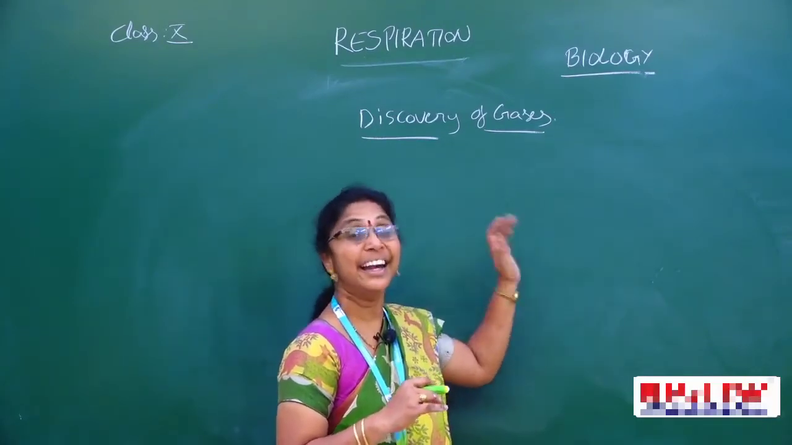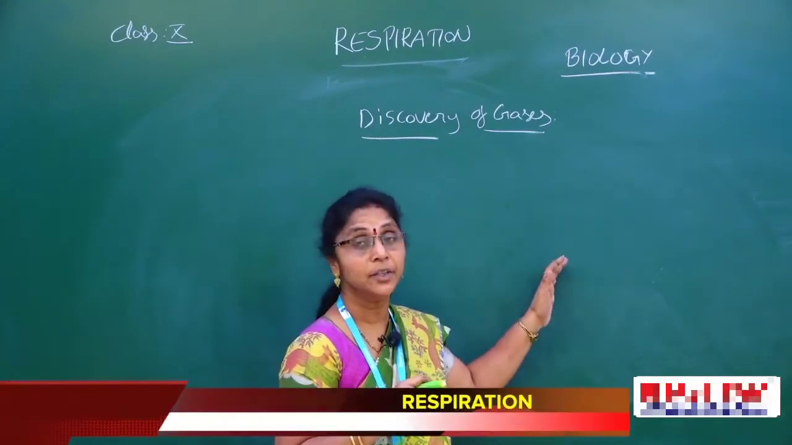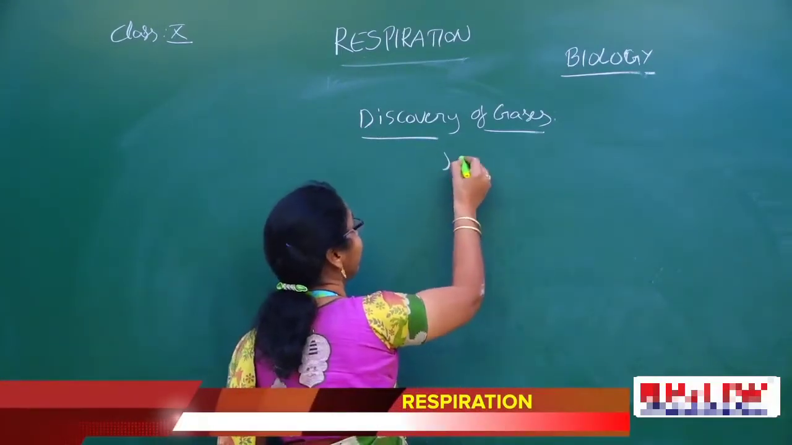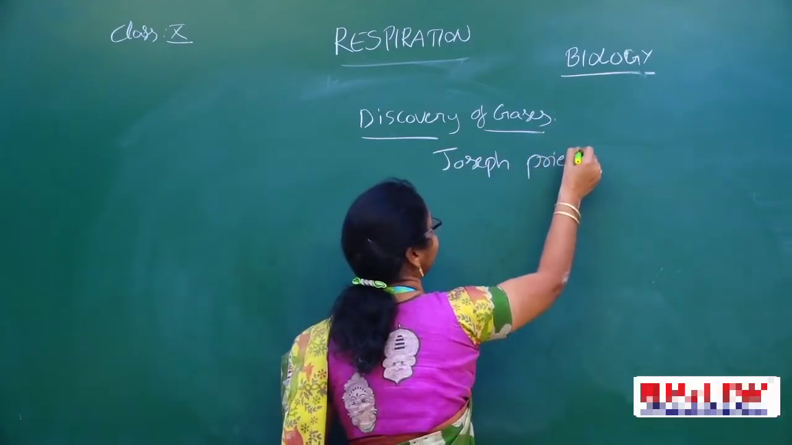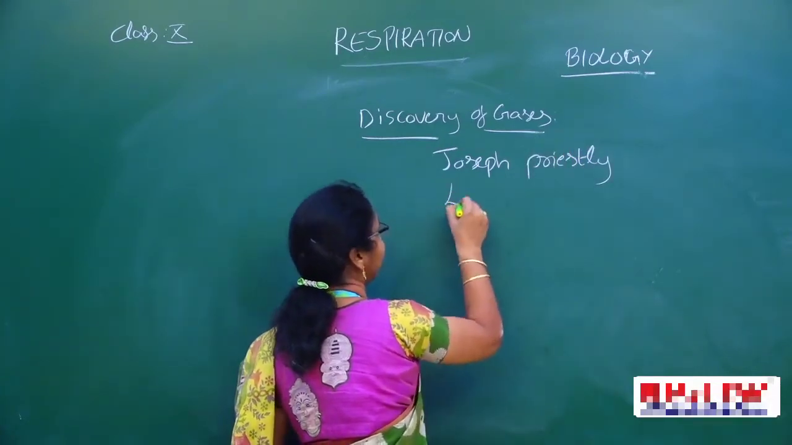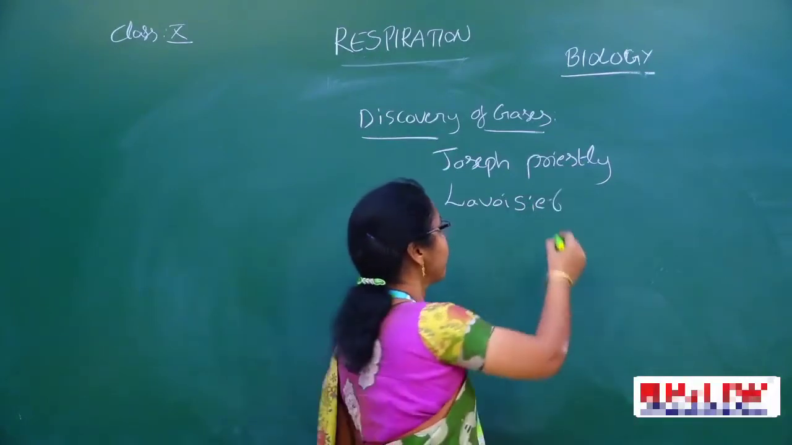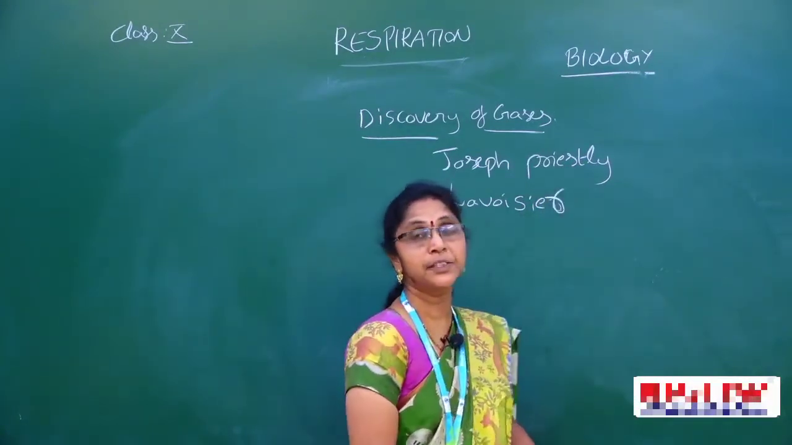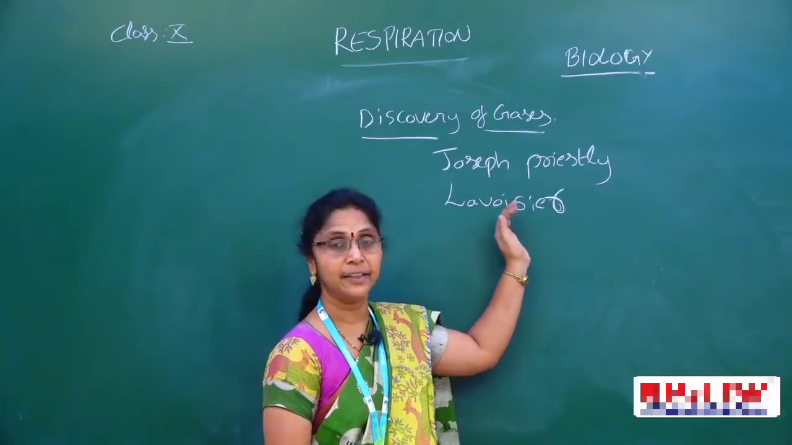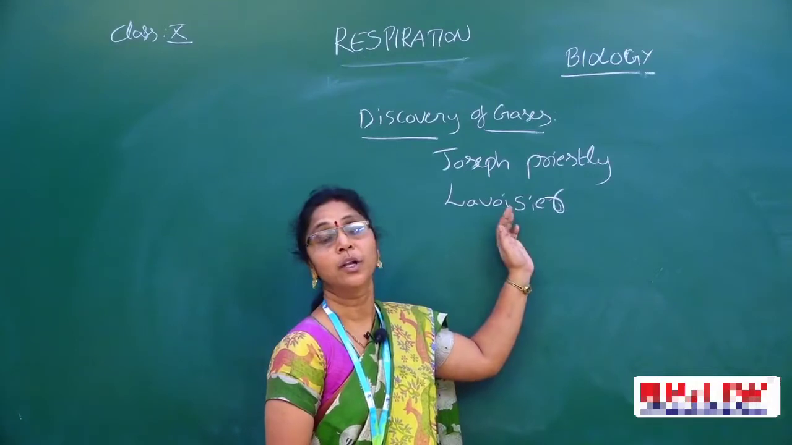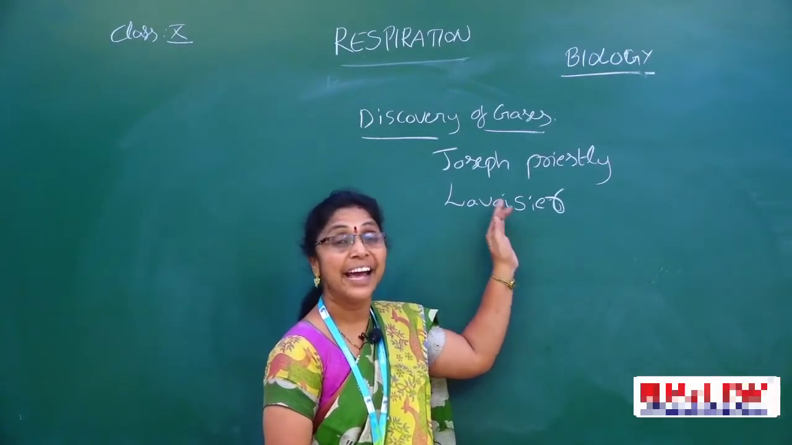Later in the 18th century, who are the scientists? Joseph Priestley and Lavoisier worked on gases in the 18th century. They did not know what gases are present in the atmosphere, but they were thinking about it.